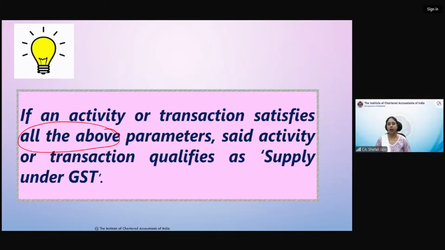Where consideration was not visible, we assumed that if consideration is not written, then maybe this is not business. They are independent of each other, but when we club them together, then we come to supply. So if you have consideration, business, and you are supplying goods and services, then this is a supply.